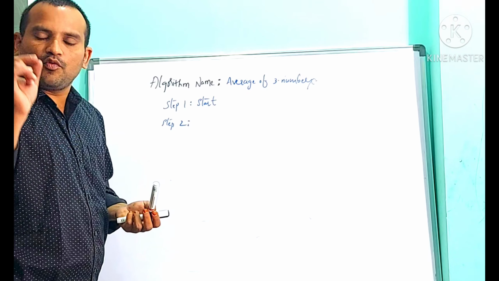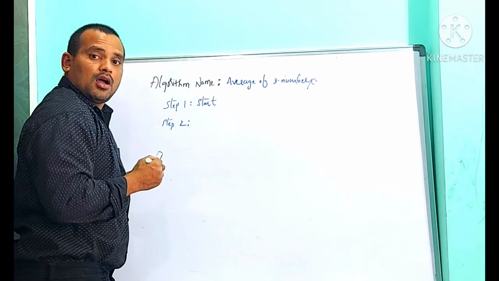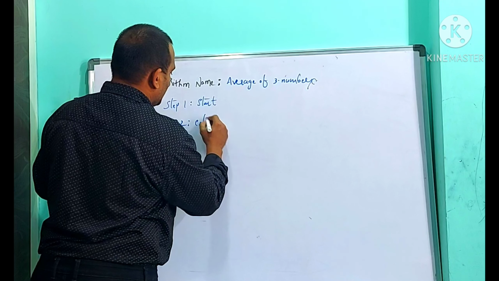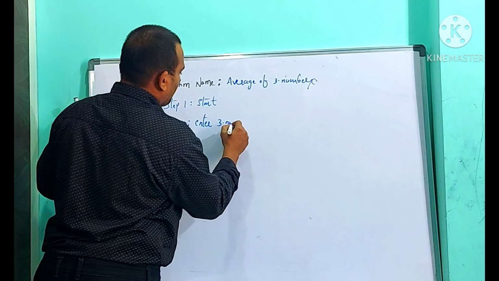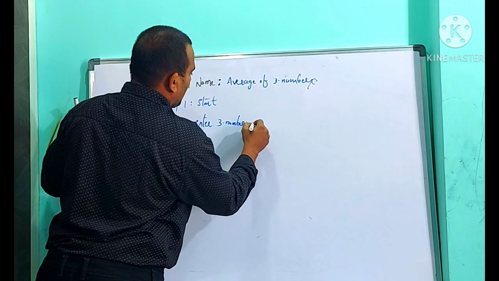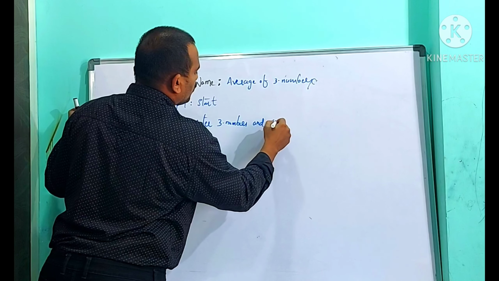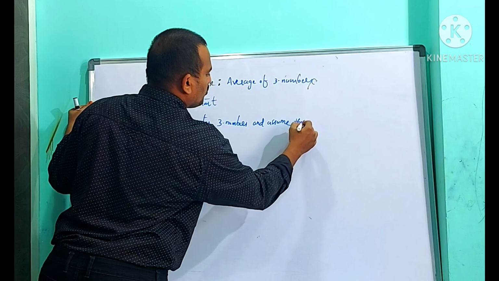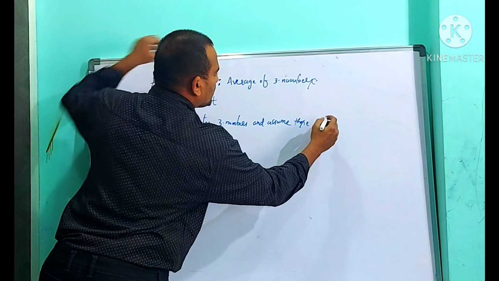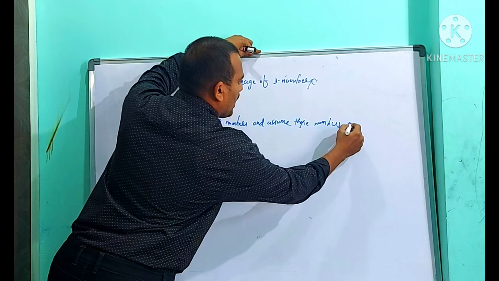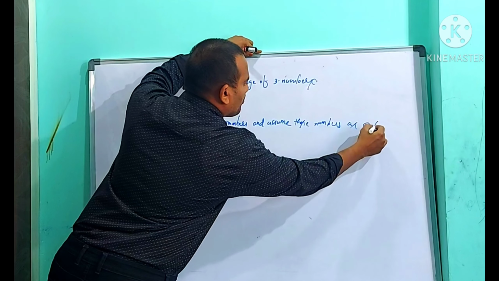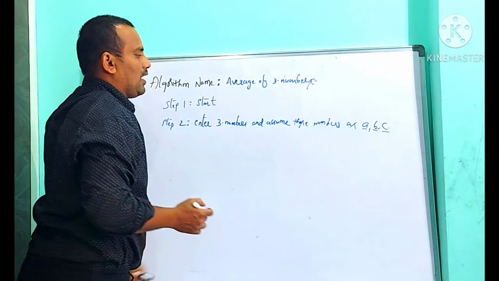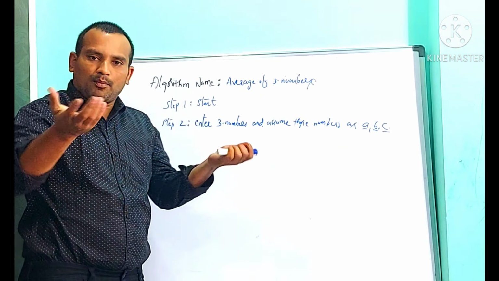So if you want to find average of three numbers, first of all, I need to enter three numbers and assume those numbers as A, comma B, comma C. Assume A is one number, B is one number, C is one number. Now I have three numbers A, B, C.